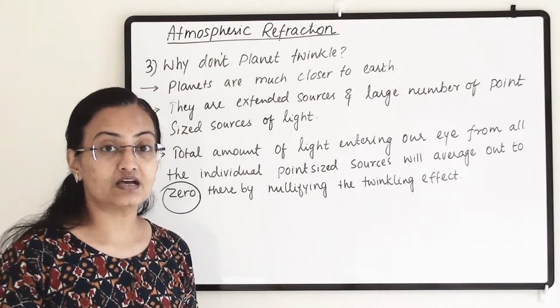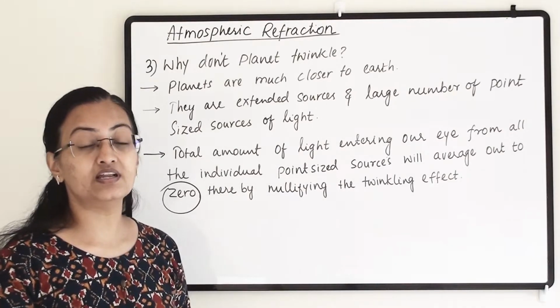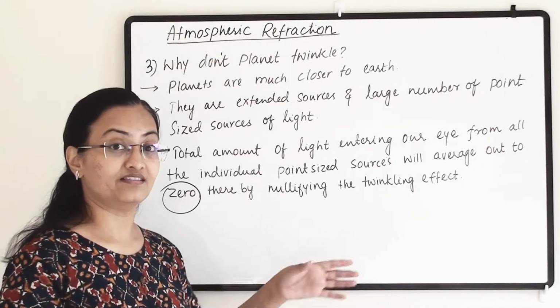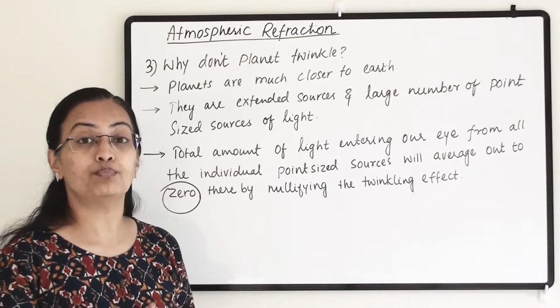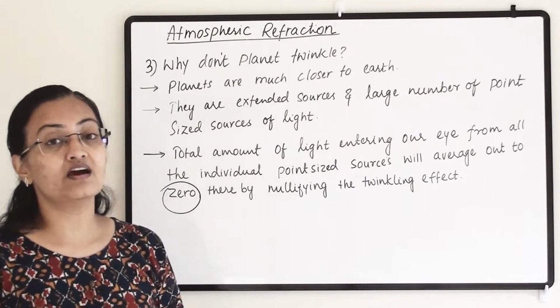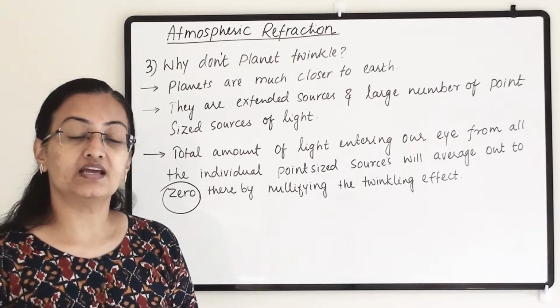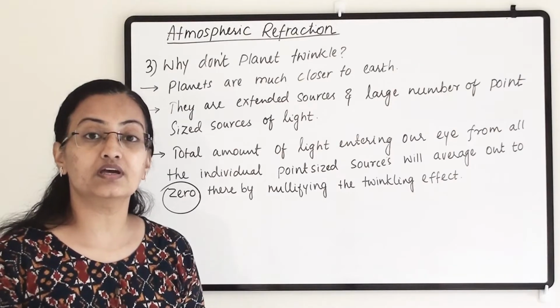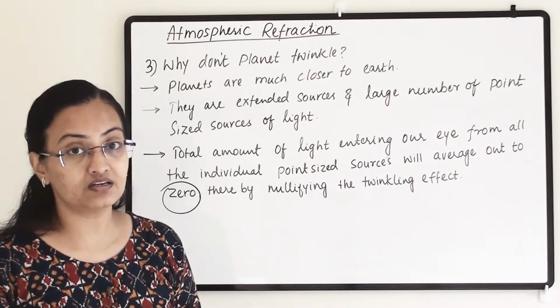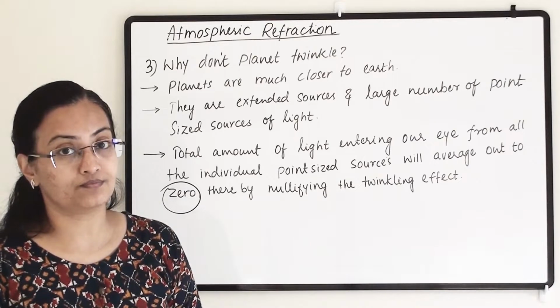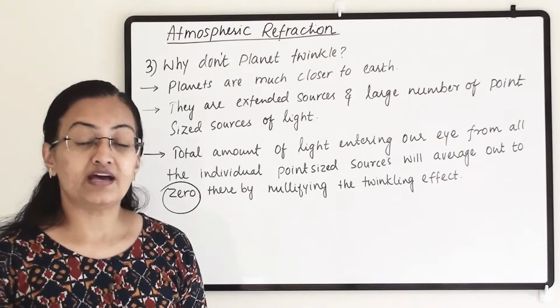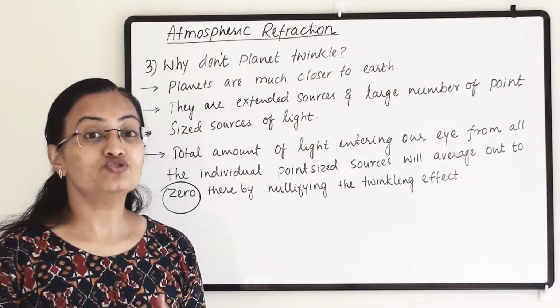So many rays are falling on our eye and it will nullify the twinkling effect, and that's why planets do not twinkle. Whereas stars are only point-sized sources, and they are very far from us. As they enter the earth's atmosphere, passing through many regions of it, they will flicker, and because of that we are able to see them twinkling.